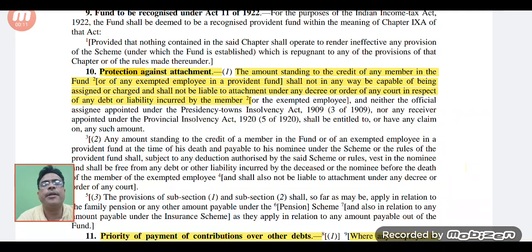Students, today we are going to complete section 10 to section 15 under this Provident Fund and Miscellaneous Provision Act 1952. In my previous sessions, we have already covered section 1 to section 9.